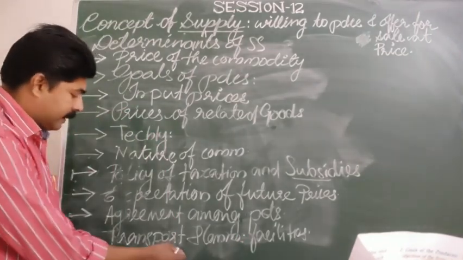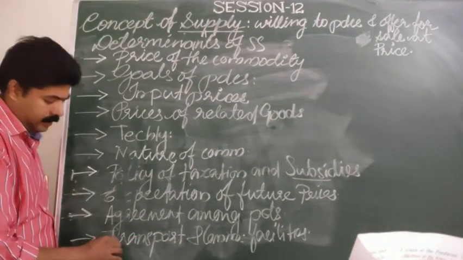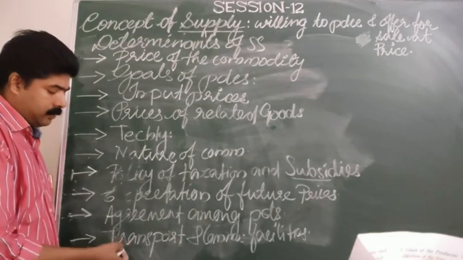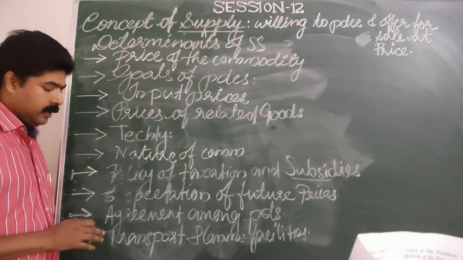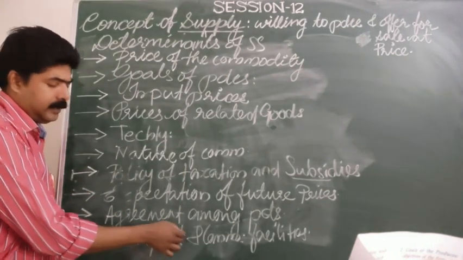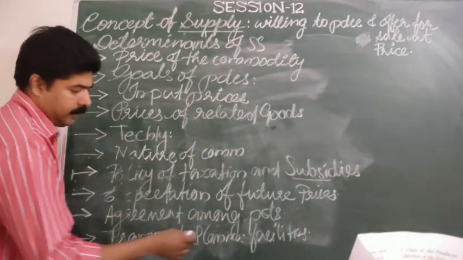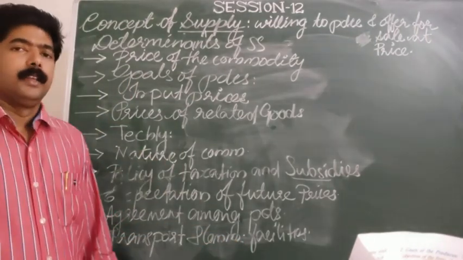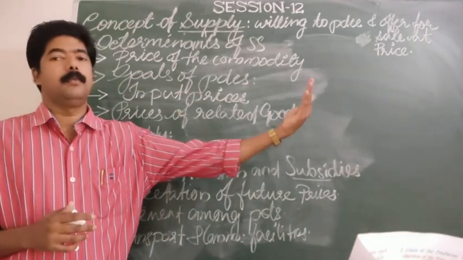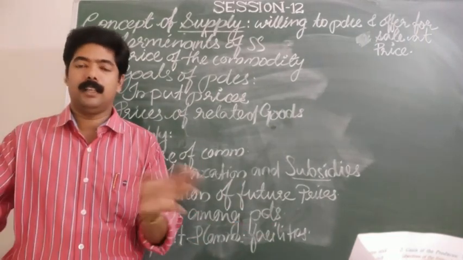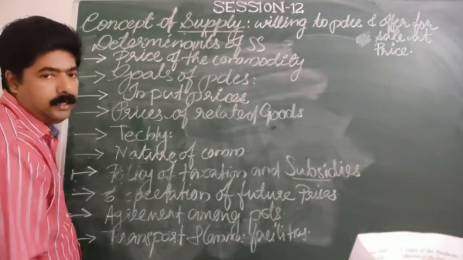In certain cases the producer may take transport for hire. In that case, it increases the cost because transport cost is included. Even then they take this facility to reach the goods demanded in those markets. And with communication facilities nowadays, within a short time we are able to know what type of commodities are demanded in that market, at what prices, everything. So in that way, this is very helpful for determining the supply.